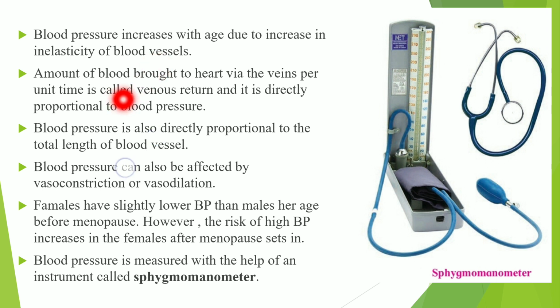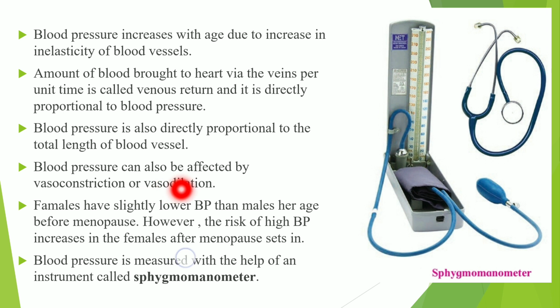So the amount of blood brought to the heart via veins per unit time is called as venous return. It is directly proportional to the blood pressure. When venous return is less, then there is a less blood pressure. When venous return is high, there is a high blood pressure. Blood pressure is also directly proportional to the total length of the blood vessel. So blood vessel near to the heart shows high blood pressure. Blood vessel away from the heart can show the low blood pressure.